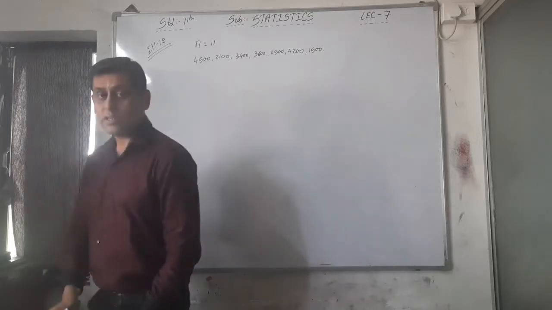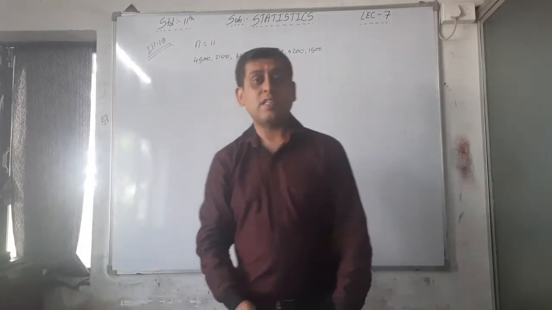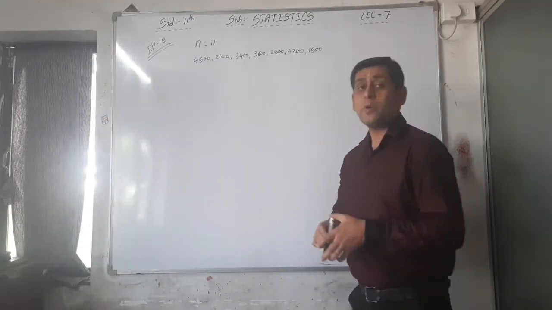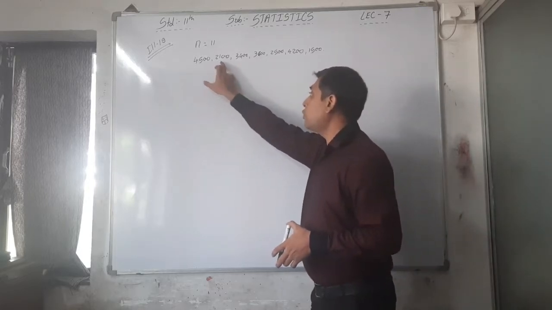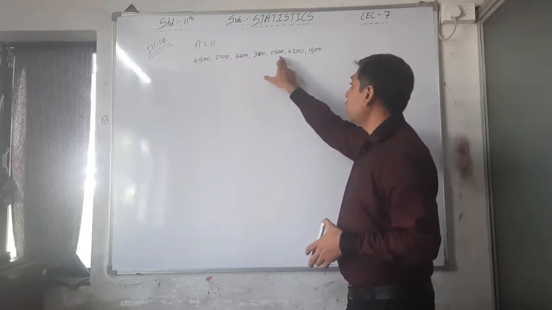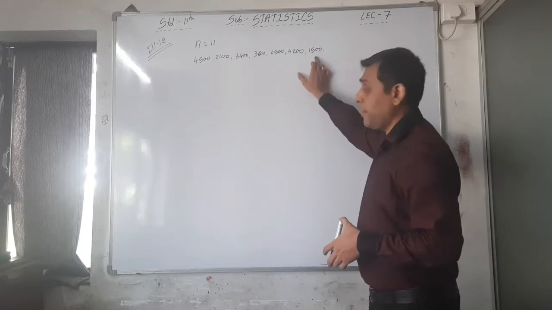Okay, this is the salary given. See, the salary is given for how many employees? 1, 2, 3, 4, 5, 6 and 7.